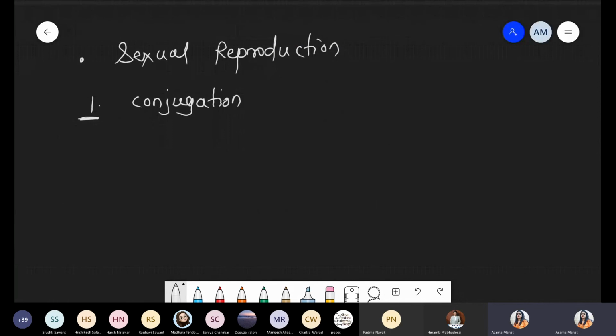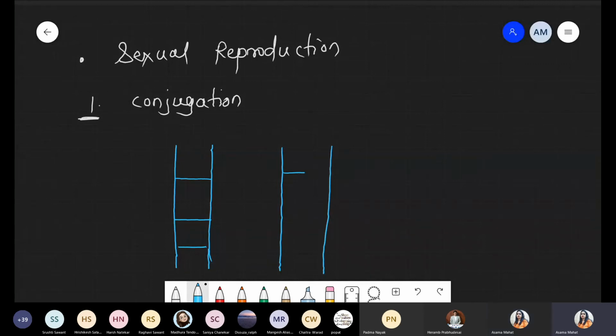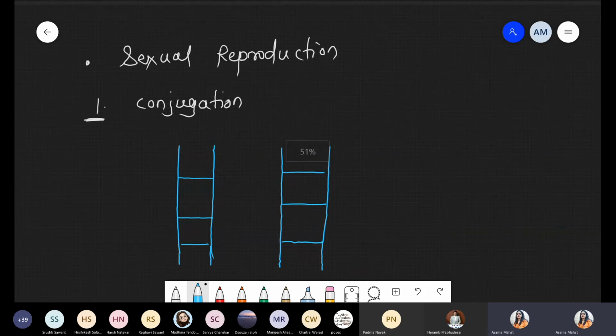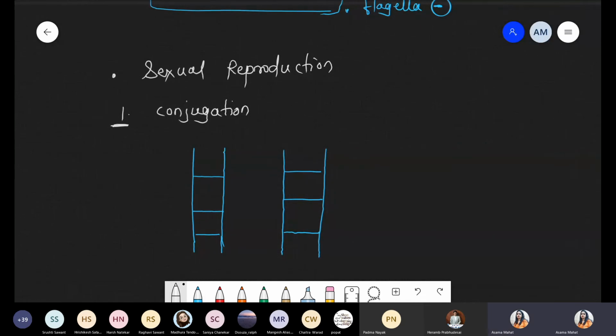Chalo. We just discussed it has a filamentous structure. So for example, this is one filament, multicellular, with 1, 2, 3, 4 cells. Now there is another filament, again with a multicellular structure. Just imagine these two filaments represent male and female.